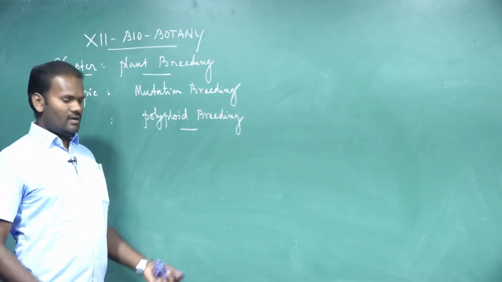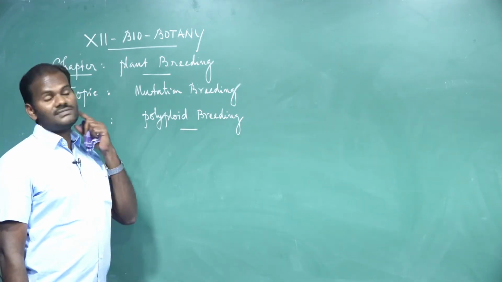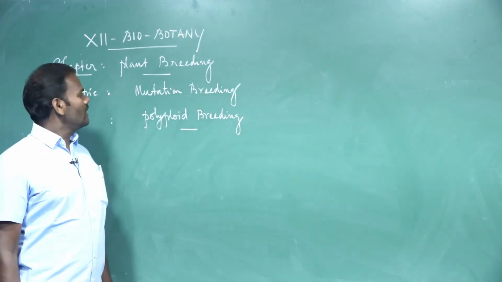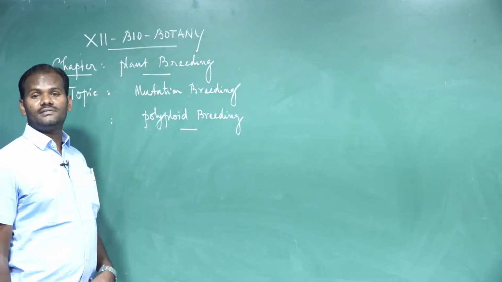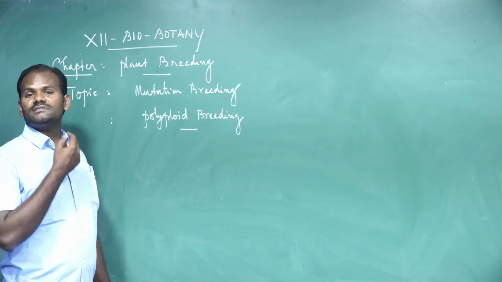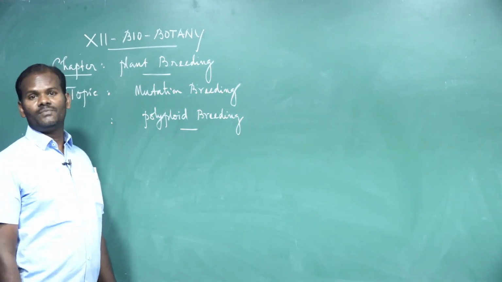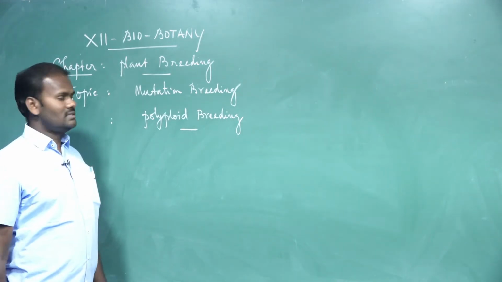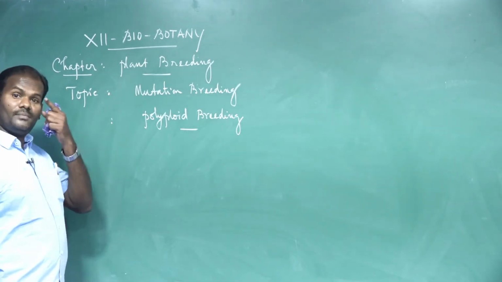In previous classes we already discussed the various plant breeding techniques involved in the improvement of crops, such as selections, the types of selection: mass selection, pure line selection, clonal selection. Then hybridization, the types and techniques involved in hybridization, heterosis, types of heterosis. So far everything we have already discussed. In this video we are going to see mutation breeding and polyploid breeding.